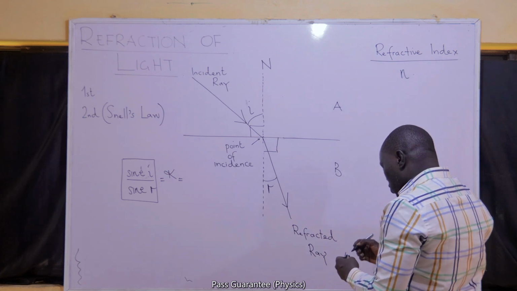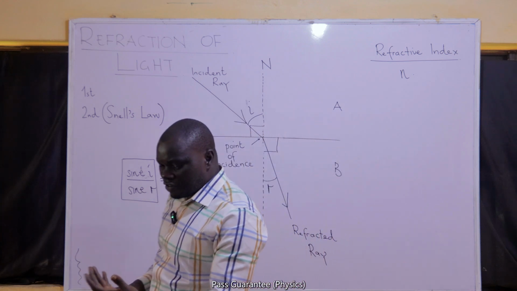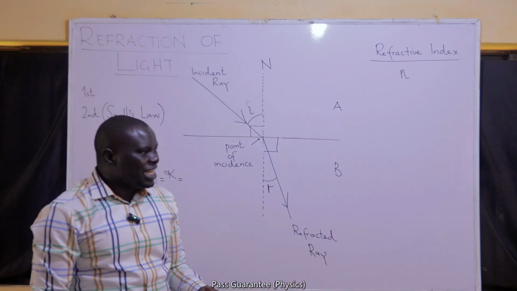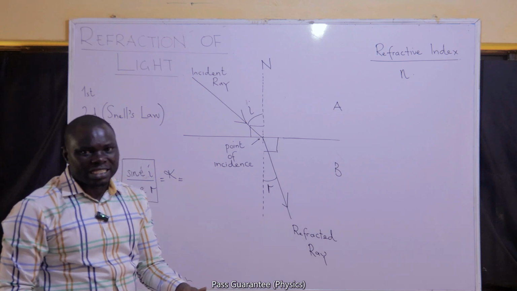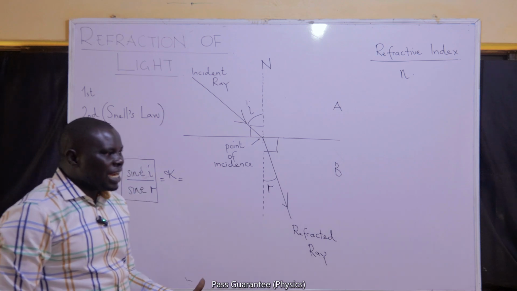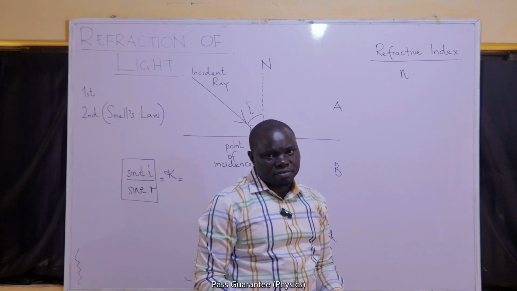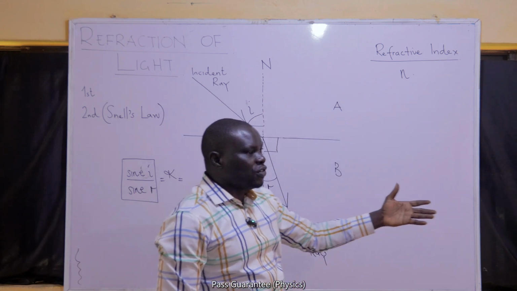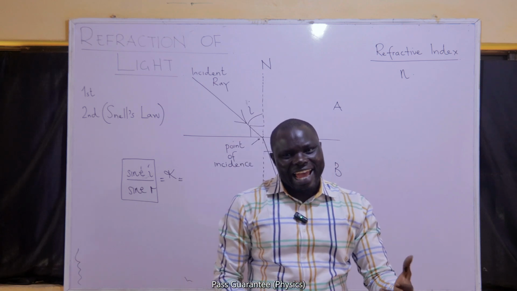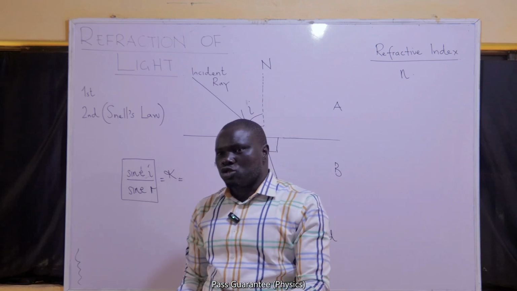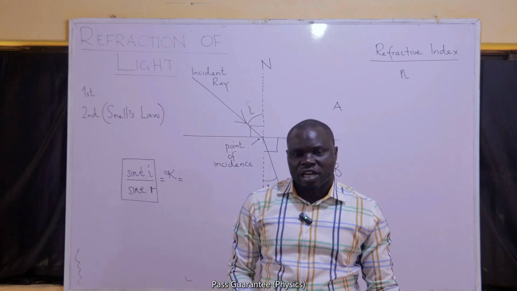So I'm going to try to talk about the refractive index of a medium. The extent to which a medium will refract light is a number that will be represented as the refractive index of that medium. If light has traveled through vacuum and it now passes through air, we expect air to refract it a little, to change its direction from what used to be its direction in vacuum.